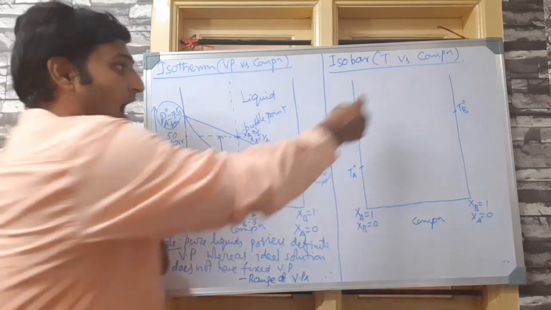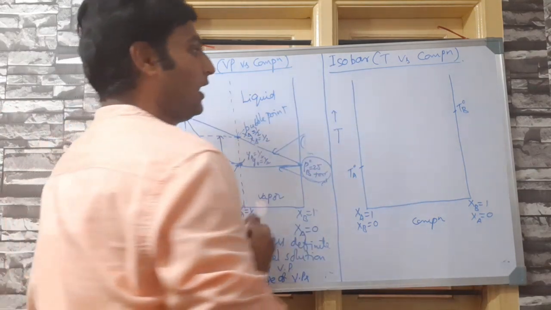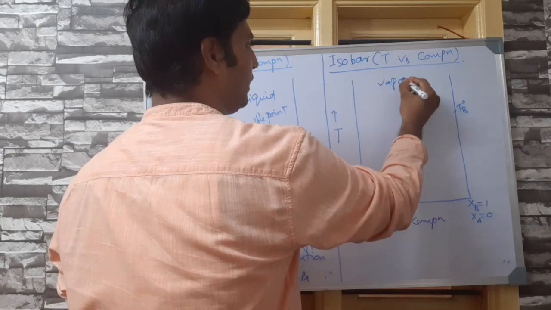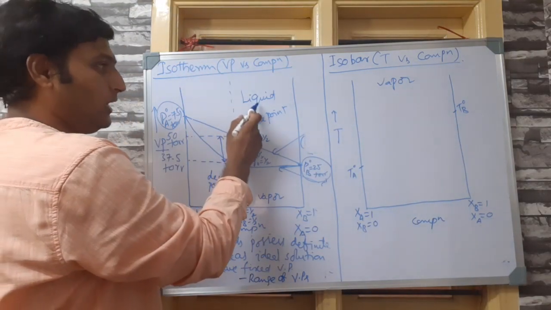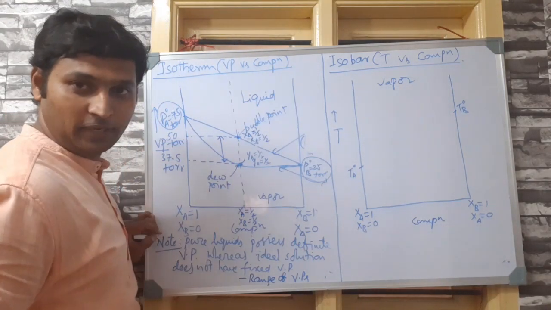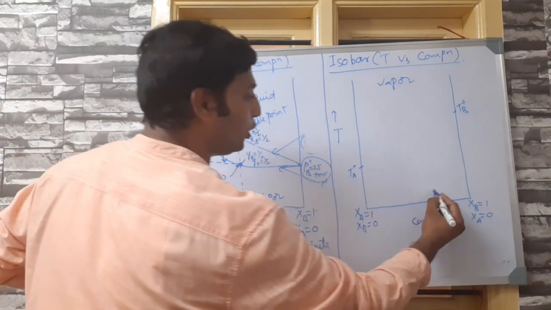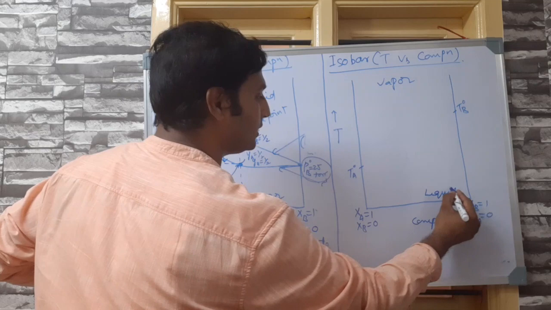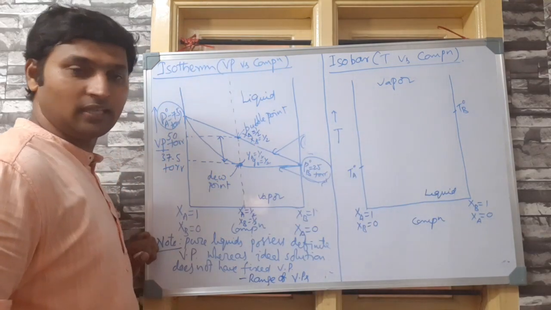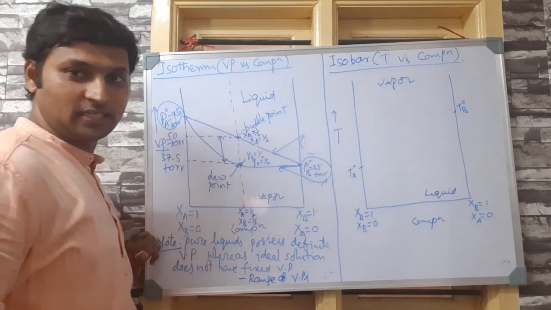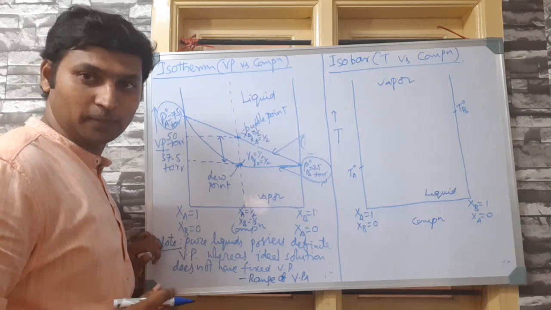Yes or no? At high temperature what exists? Vapor. So reverse. At high pressure liquid exists, at high temperature vapor exists. Similarly, at low pressure vapor exists, at low temperature liquid exists. So lower parts of the graph represent the liquid, higher parts of the graph represent the vapor. Second point to be noted.